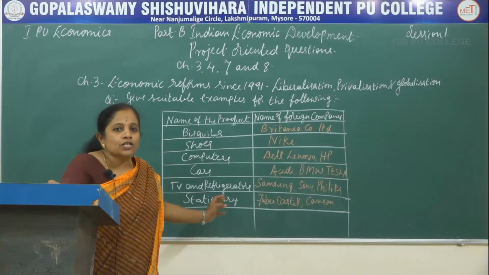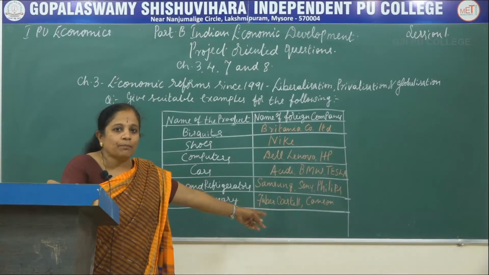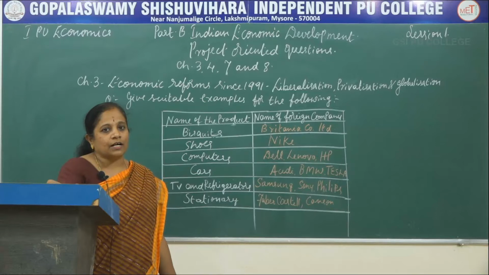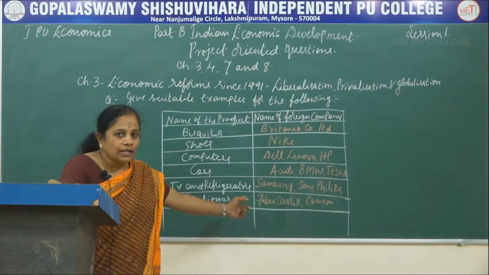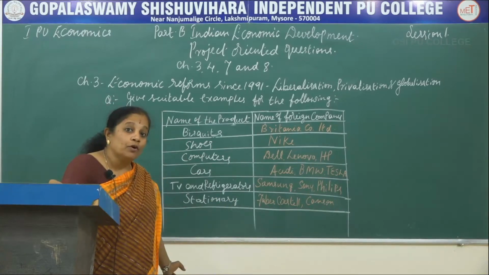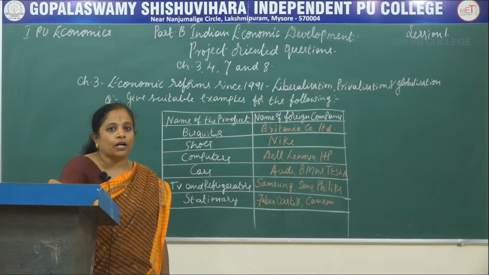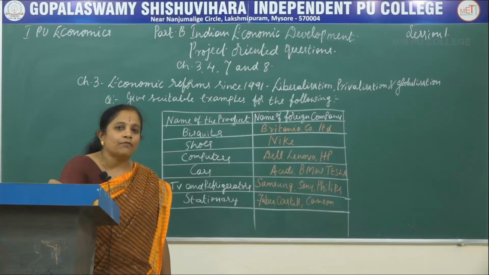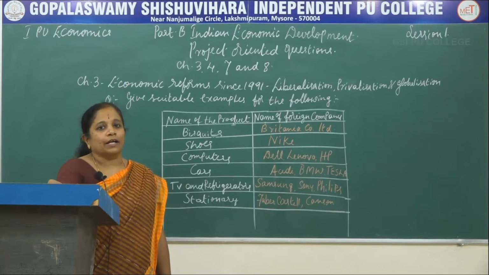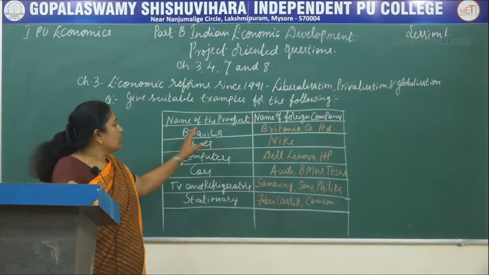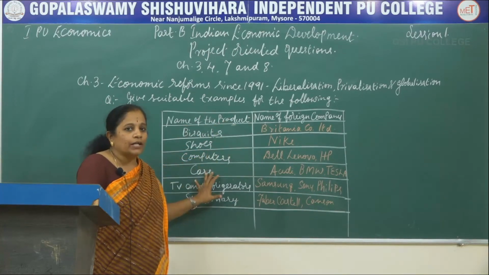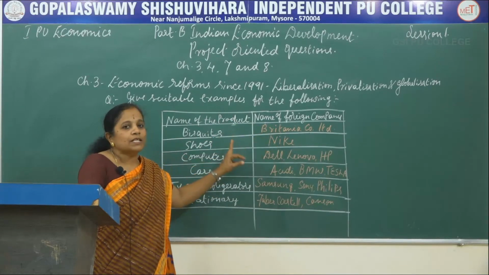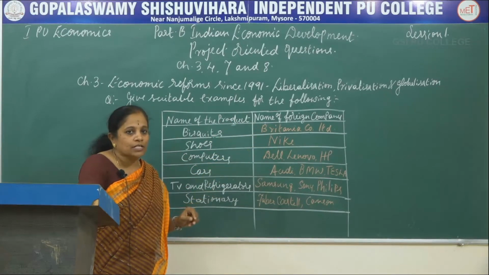They have asked you to mention the foreign company brands available in India, and now we are learning about it. But there are many other products supplied from foreign companies to India. Now let us see the products included here and the foreign companies supplying them in our country.